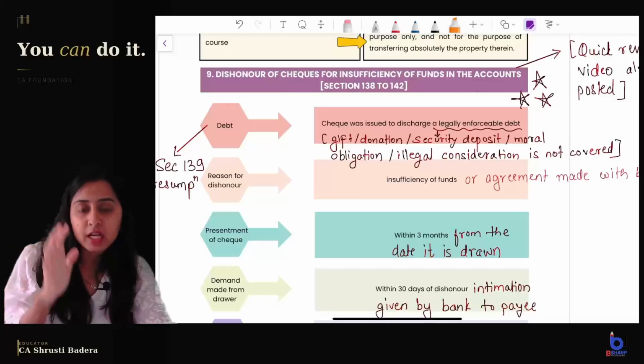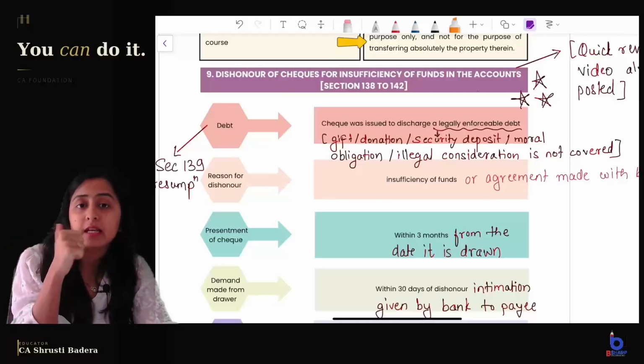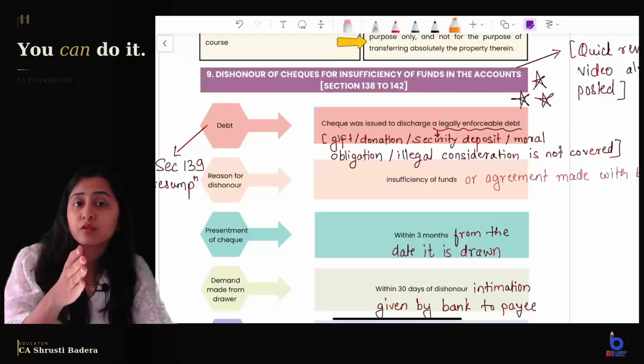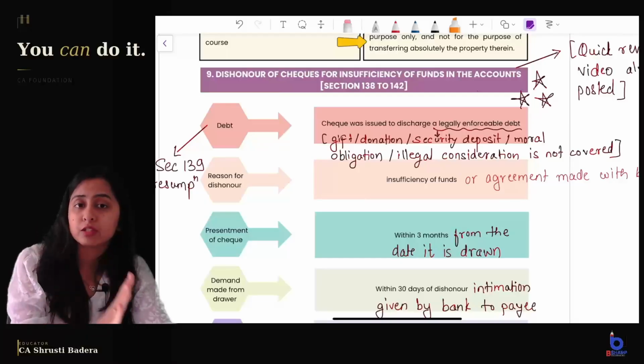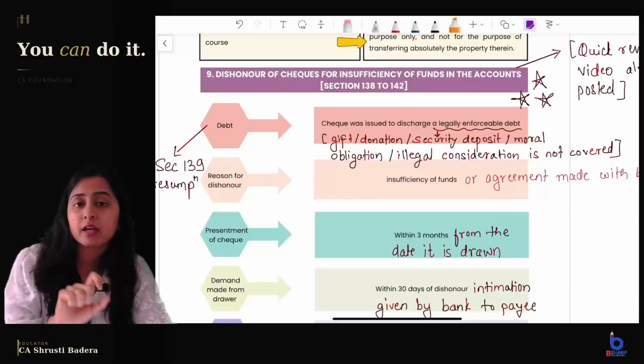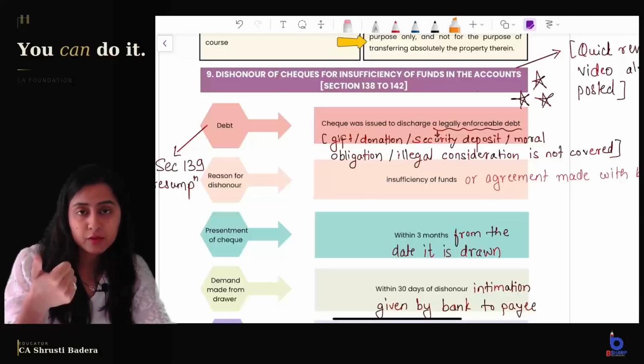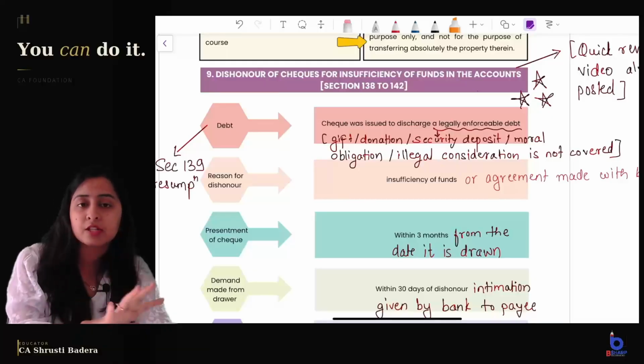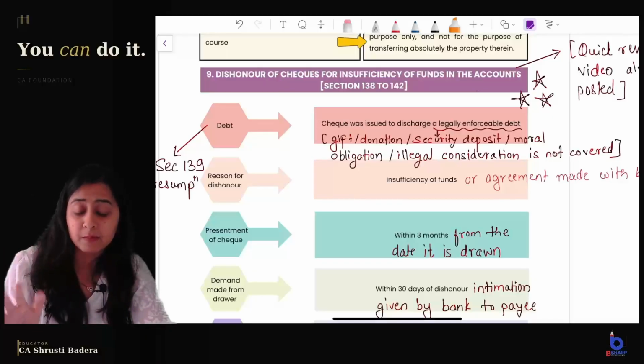Firstly, when a cheque was issued to discharge a legally enforceable debt or liability. So from this line, what is clear? The cheque was issued for legally enforceable debt or liability. If you are giving the cheque as a gift or donation or security deposit or a moral obligation or an illegal consideration, Section 138 is not applicable.